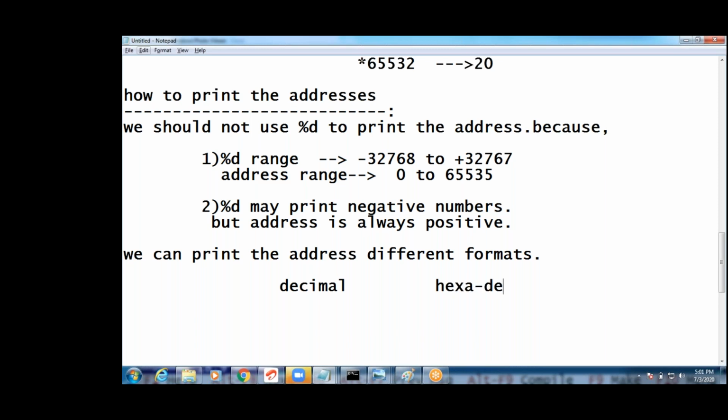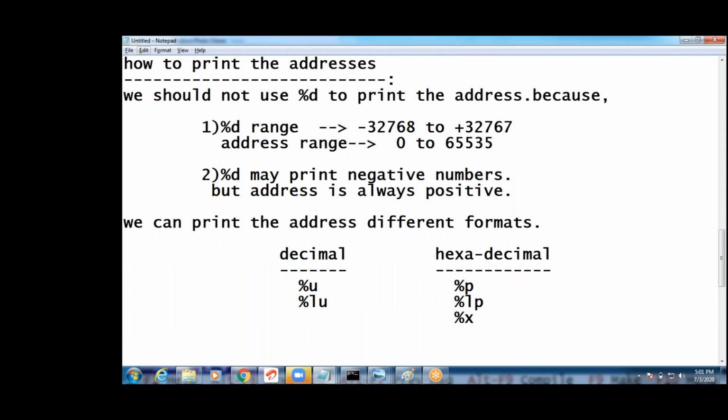Decimal format means percentile U and percentile LU. Hexadecimal format means percentile P, percentile LP, and percentile X. You can print the address in different formats.